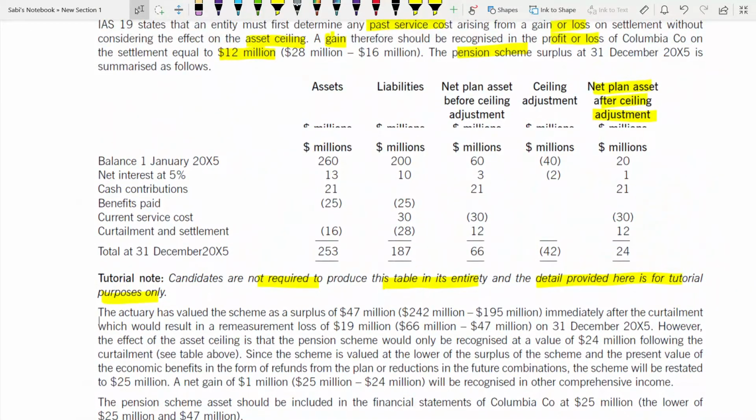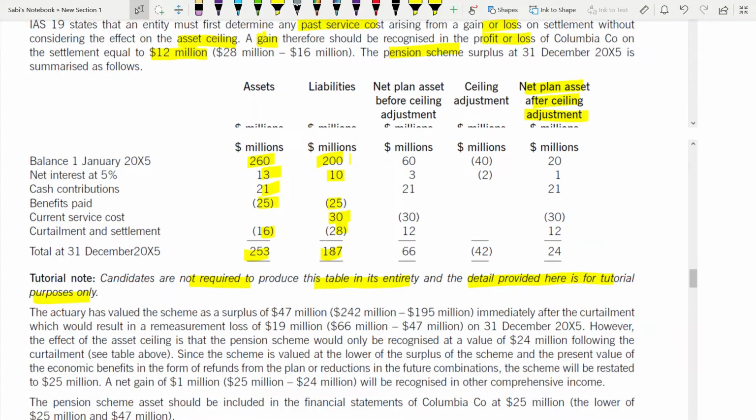So you start with the opening balance of asset 200, and you end with 250. These are given. Then we take the 5% net interest on that 260 and 200, and we get 30 and 10. Then the cash contribution we need to deduct from assets; from liabilities we don't take it. Benefits are deducted from both. Current service cost we deduct from the liabilities, and then curtailment and settlement we take both. Hence, you take the difference between these two and you get the net asset. Once you get the net asset, what should be the ceiling adjustment?